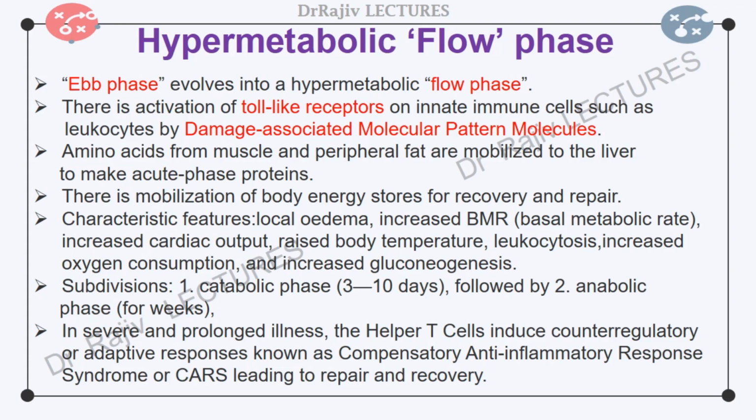The flow phase has been subdivided into an initial catabolic phase, lasting approximately 3 to 10 days, followed by an anabolic phase which may last for weeks if the insult is extensive and prolonged following a serious injury. If the primary injury or illness is severe and prolonged, the helper T cells induce counter-regulatory or adaptive responses known as compensatory anti-inflammatory response syndrome or CARS, leading to repair and recovery which may continue for weeks.